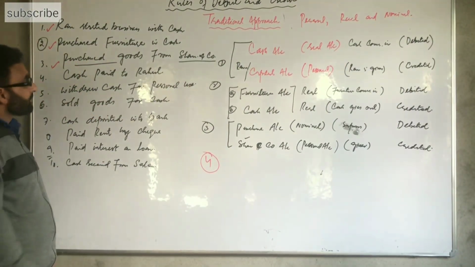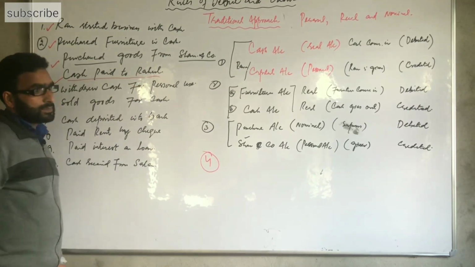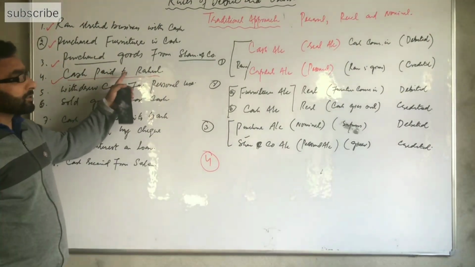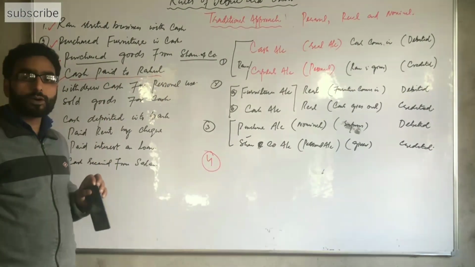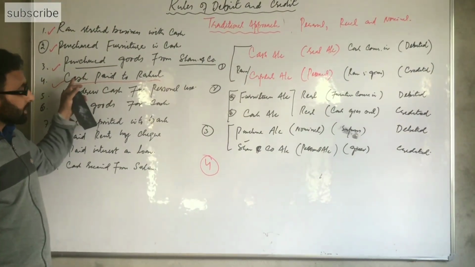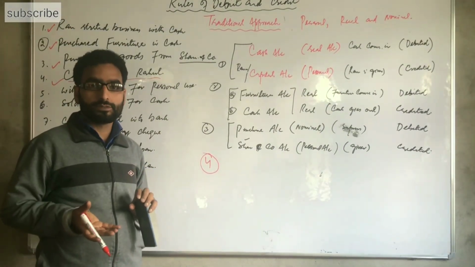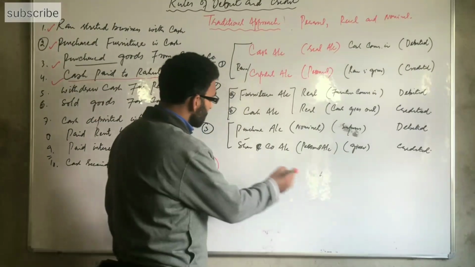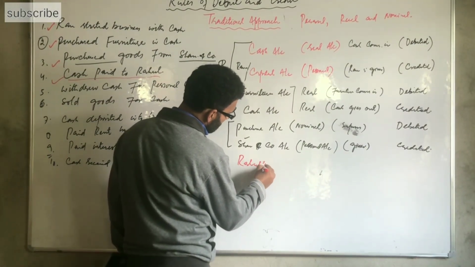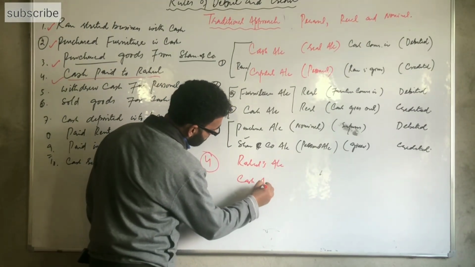Another transaction is here, cash paid to Rahul. Again, two accounts are involved here. One is cash account and another is Rahul's account. Here, cash from the business goes out and Rahul got money. So we write here Rahul's account, and another account involved, that is cash account.